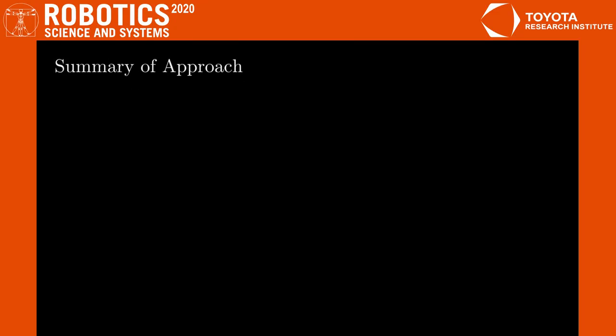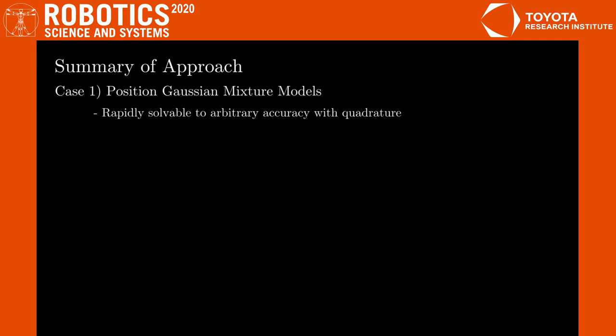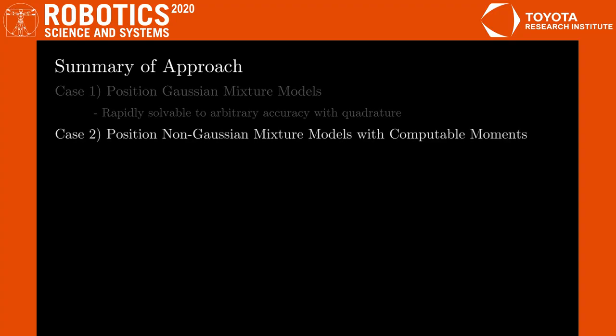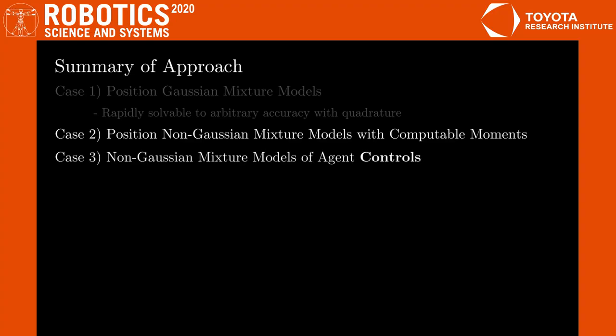We consider and provide solutions for three cases. We first consider the special case when Gaussian mixture models are used to represent future positions. The key takeaway is that this problem can be solved to arbitrary accuracy rapidly with numerical quadrature, but we omit it from this video for the sake of time. We then address the case when the mixture model components are not Gaussian but still have computable moments. And third, instead of position models, some works instead learn control models of agents. We address this case as well.